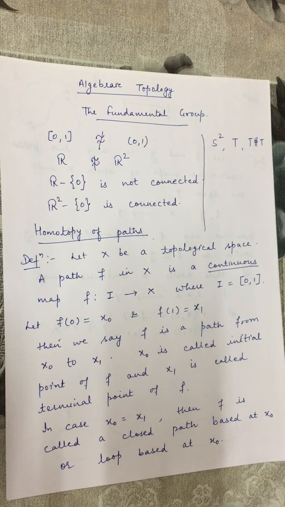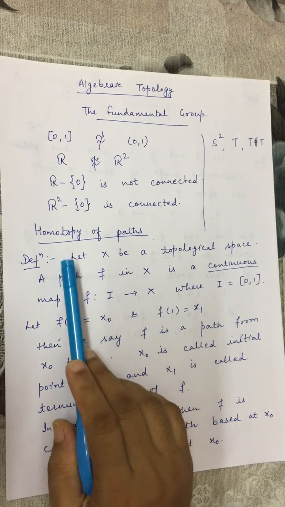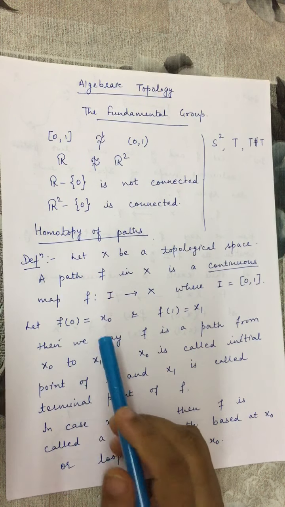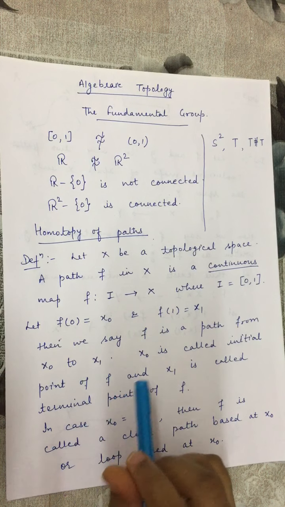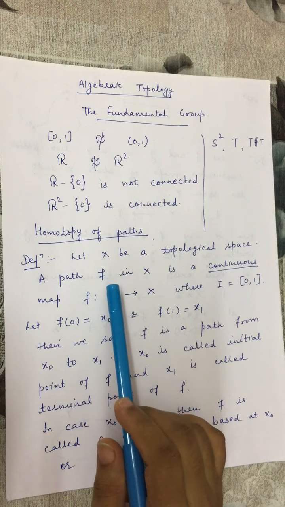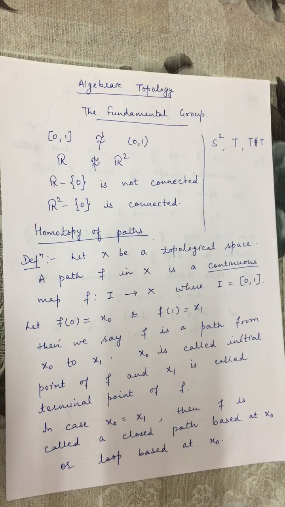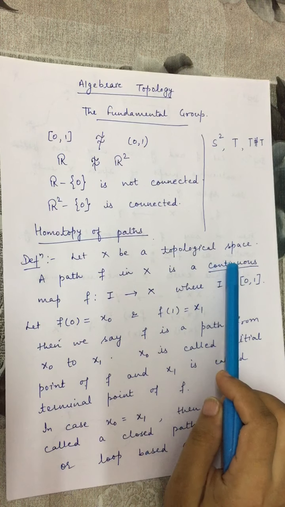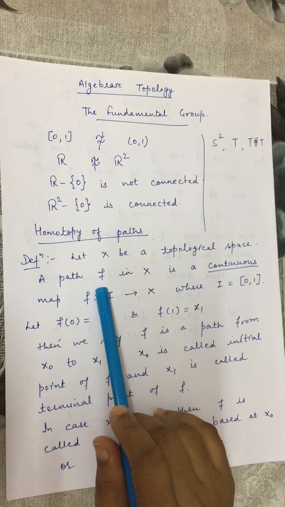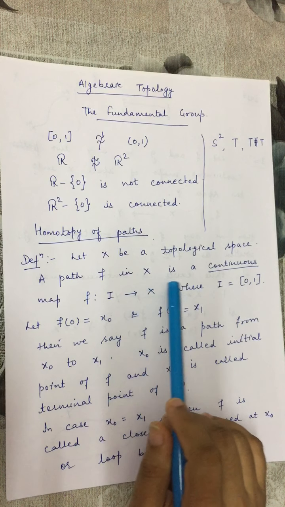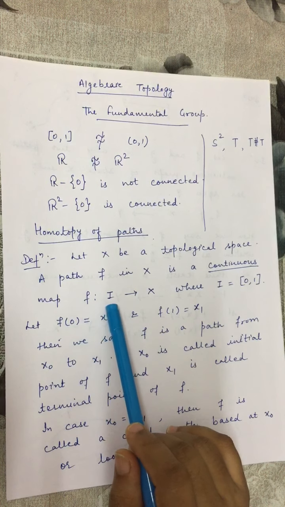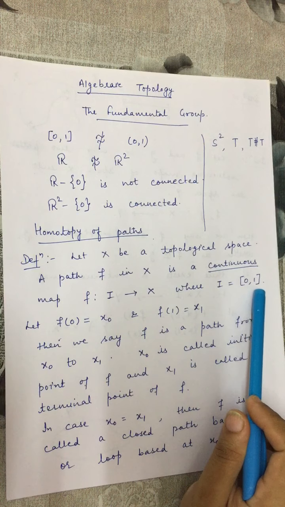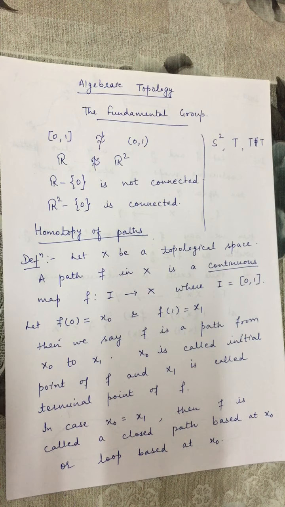So first of all, we define homotopy of paths. Homotopy, because the fundamental group is defined through the relation of homotopy. For that, we first have to define what a path is. Let X be any topological space, then a path f in X is a continuous map f from I to X, where I is the closed interval [0,1]. In fact, any continuous map from any closed interval to the space X is called a path.